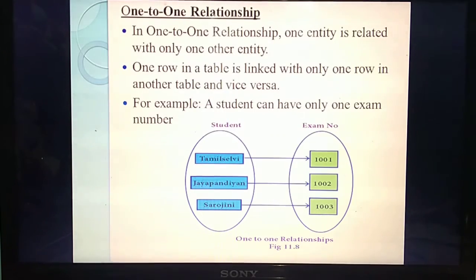Understand now? So see this example. They are saying a student can have only one exam number, that means only one register number. Consider this table will have student names. Here they are giving three names. Each student will have a separate register number. Will the same student have two or three register numbers? No, it's not possible. So only one entity, this name entity from the student table, is related with the exam register number of the exam table. Understand? The arrows will go to only one entity. This is called a one-to-one relationship.